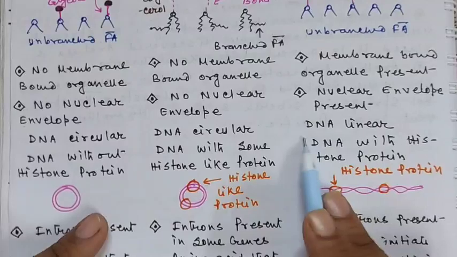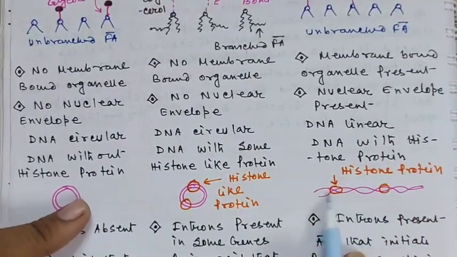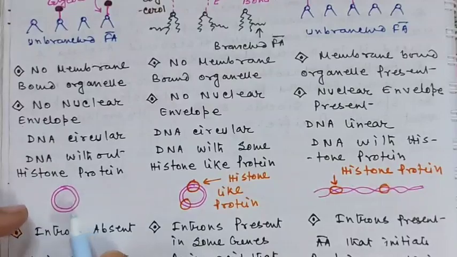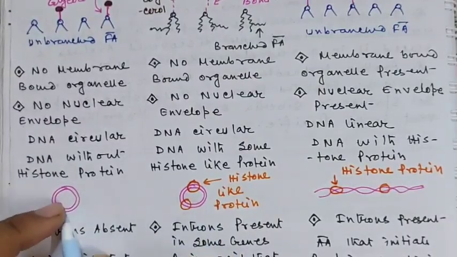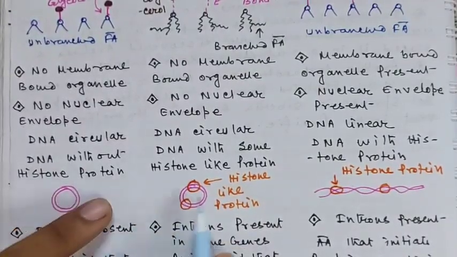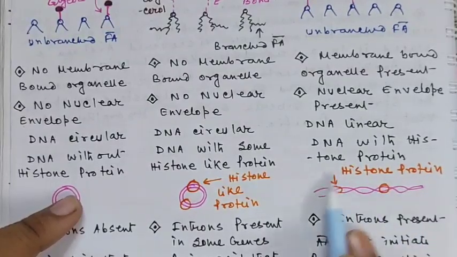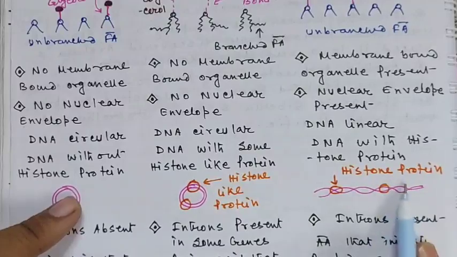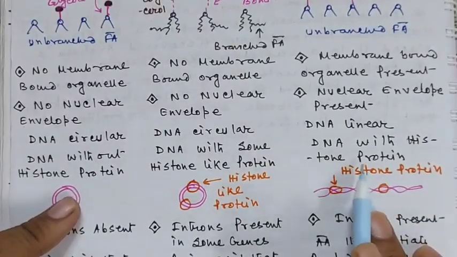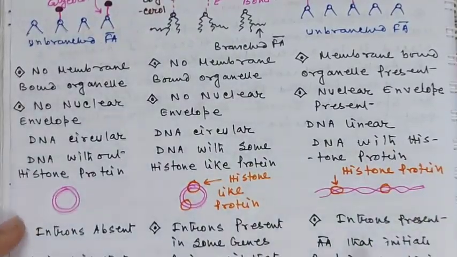In Eukarya, the DNA is linear. So this is the linear DNA, and this differs from the other two domains, right? In bacteria and Archaea, the DNA is circular, but in Eukarya, the DNA is a linear structure, and also in their chromosome histone protein can be found. This is a very important characteristic feature of eukaryotes.